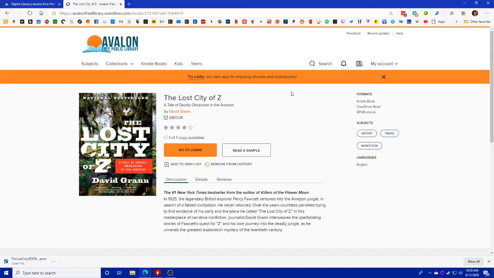If it didn't download correctly, or you're on a new device trying to download books that you have on your other one, you can always go to Loans. Those can be accessed as well by clicking on the bookshelf icon up here. It looks like the 3 books lined up next to each other.